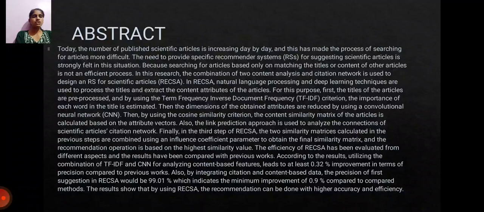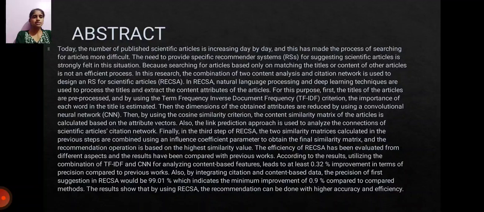Then the dimension of the obtained attributes is reduced by using a convolutional network, and similarity is calculated based on the attribute vectors. Also, the link prediction approach is used by analyzing the connections of the scientific articles citation network.